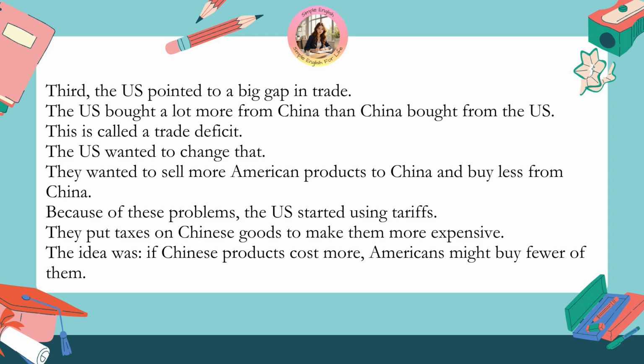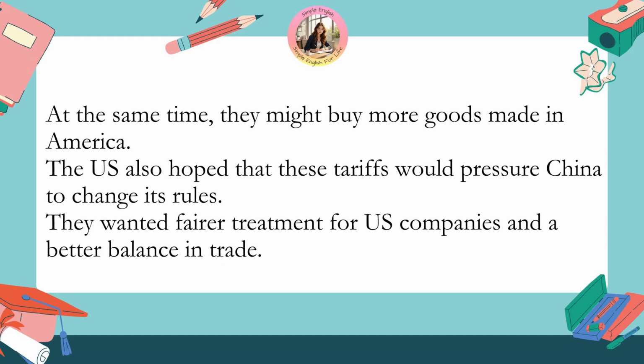Because of these problems, the U.S. started using tariffs. They put taxes on Chinese goods to make them more expensive. The idea was, if Chinese products cost more, Americans might buy fewer of them. At the same time, they might buy more goods made in America. The U.S. also hoped that these tariffs would pressure China to change its rules. They wanted fairer treatment for U.S. companies and a better balance in trade.